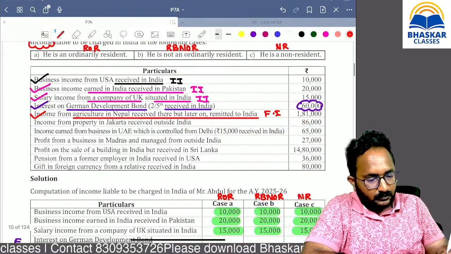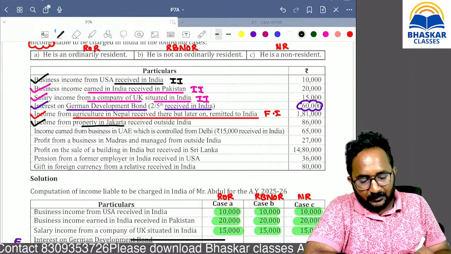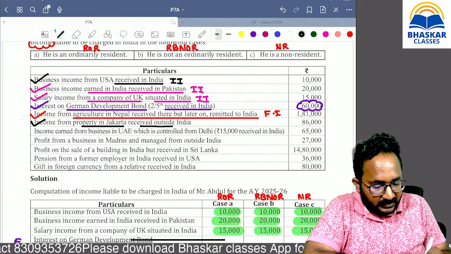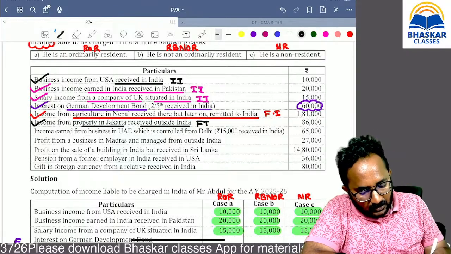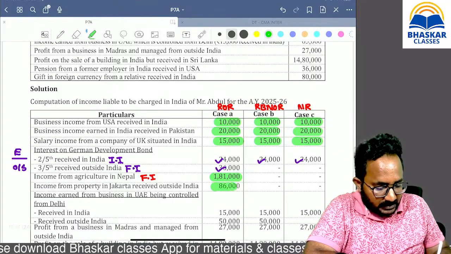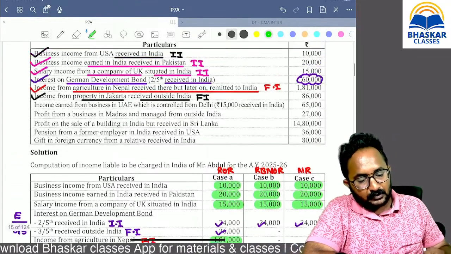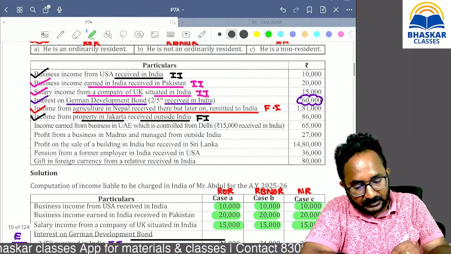Next, income from property in Jakarta received outside India. Means what, ma? Earning also outside India, received also outside India. So that's why it is a foreign income. Jakarta means outside India, ma? So nothing but foreign income is taxable in the hands of resident and ordinary resident.